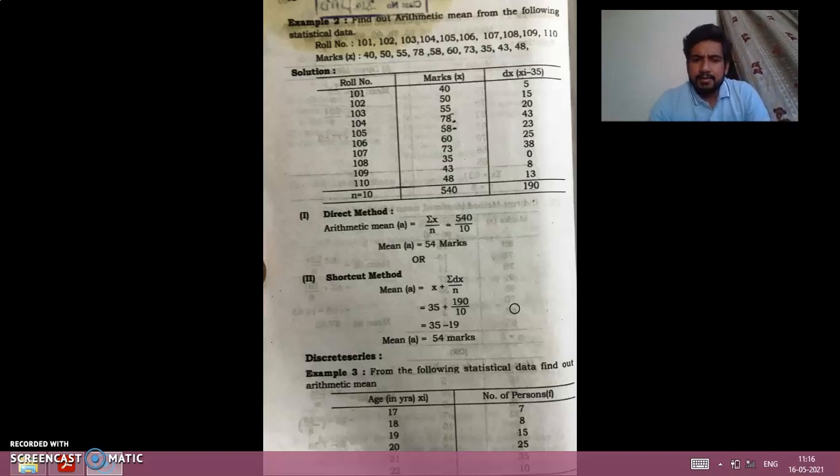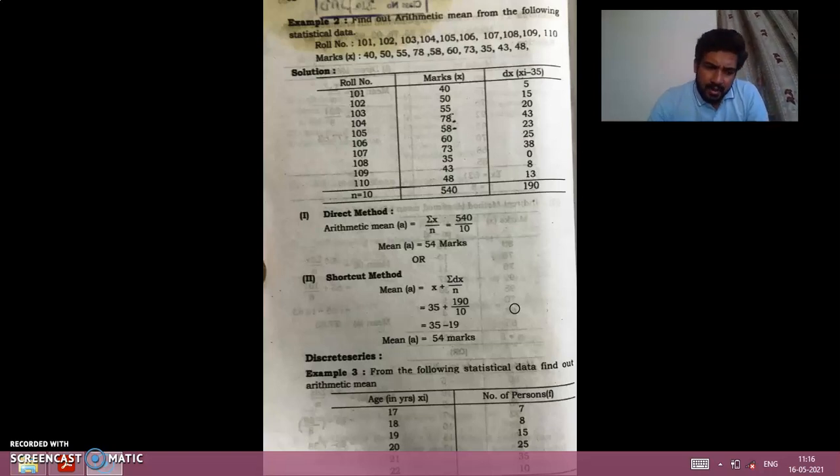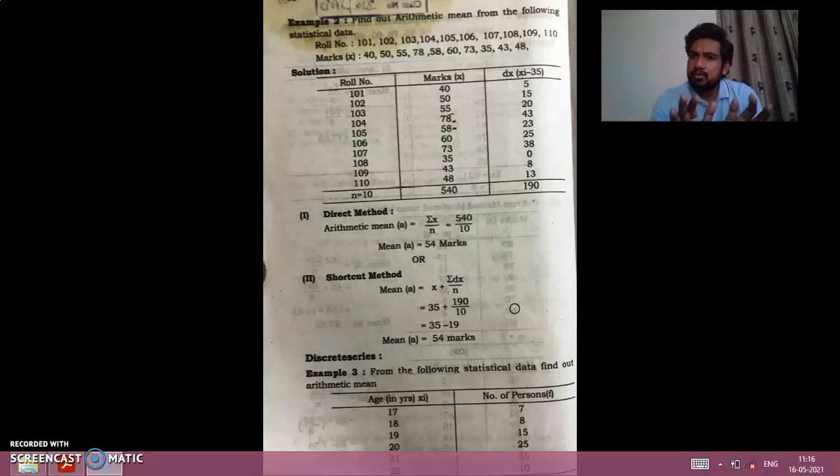Last lecture, we discussed the simple series or individual series of calculation of arithmetic mean. In today's lecture, we are going to discuss the discrete series. As I explained earlier, a simple or individual series is actually a standalone series. It doesn't have any frequencies. You can see only one column, where you just have to do the calculation on that one